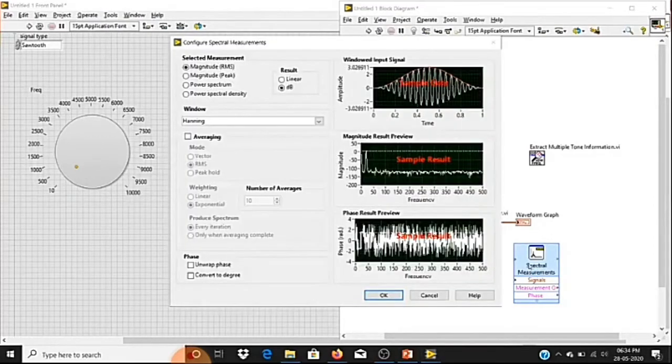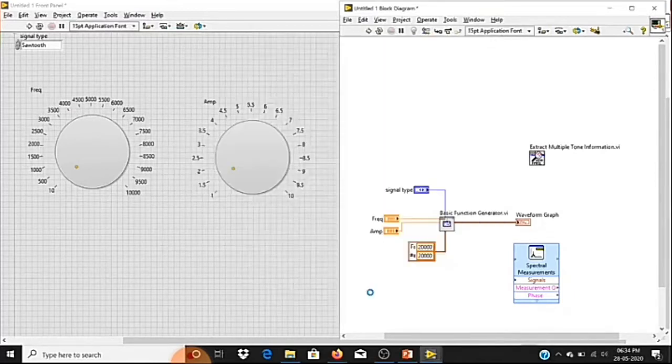Here I'm going to measure its magnitude. I want output in linear scale. We are going to extract its fundamental frequencies. We can see the fundamental frequency of each signal type using this spectral measurement. For that I need to measure its peak amplitude. And if you see the output in linear scale, you will get a clear picture. That's why I'm going to set the result in linear scale. Let me press OK. Fine.